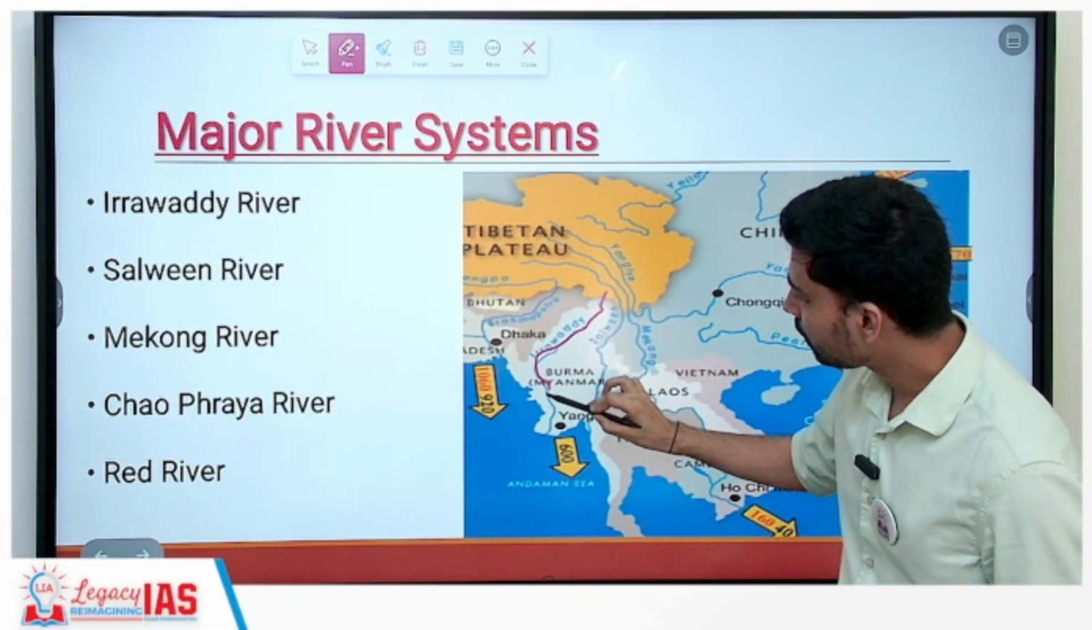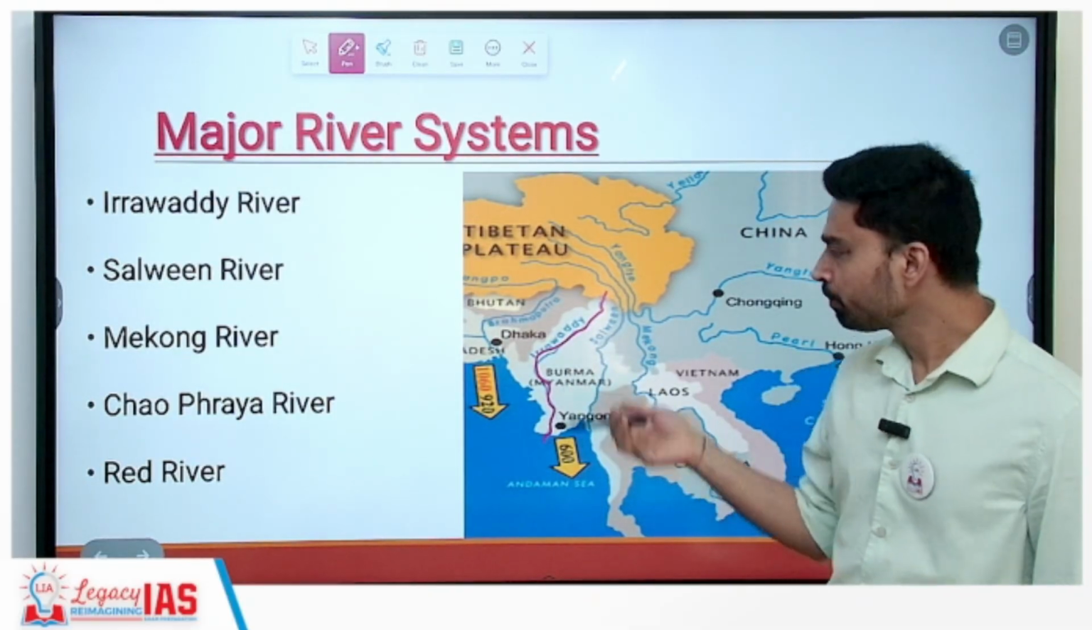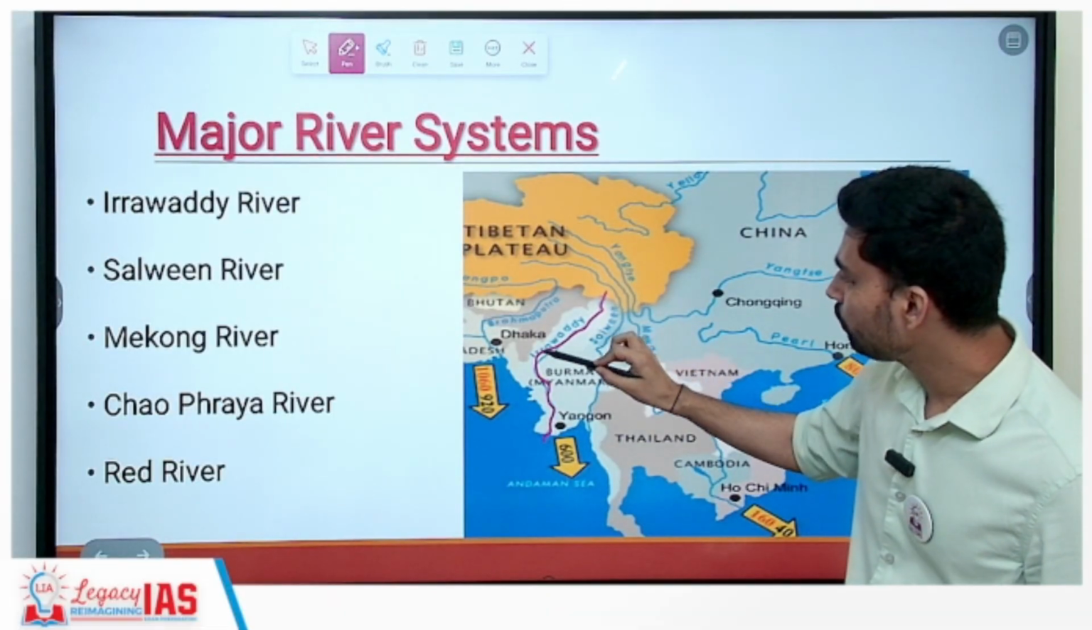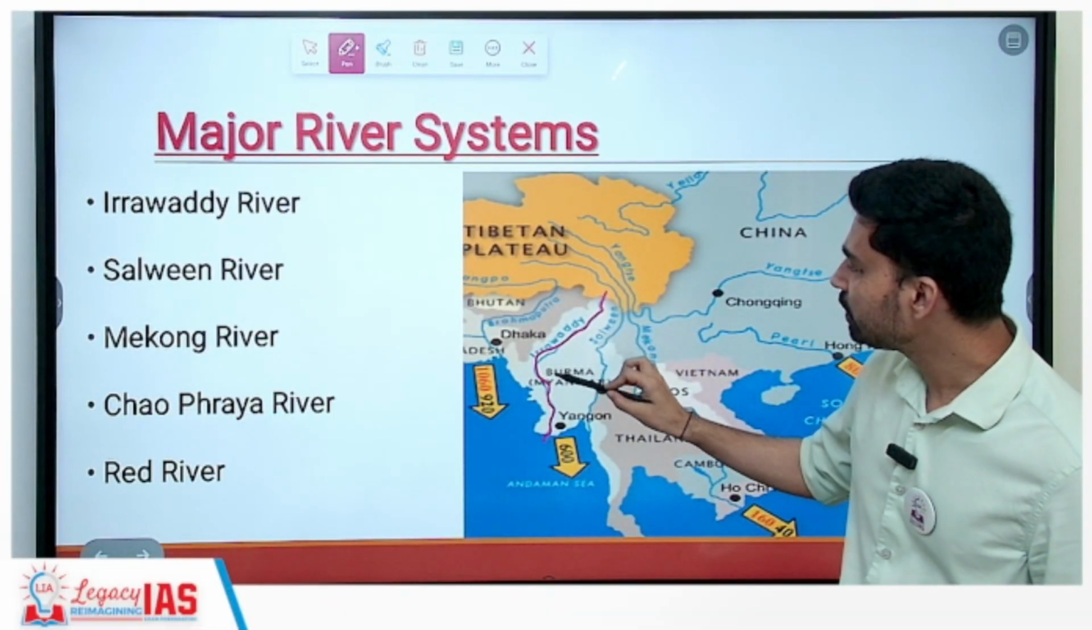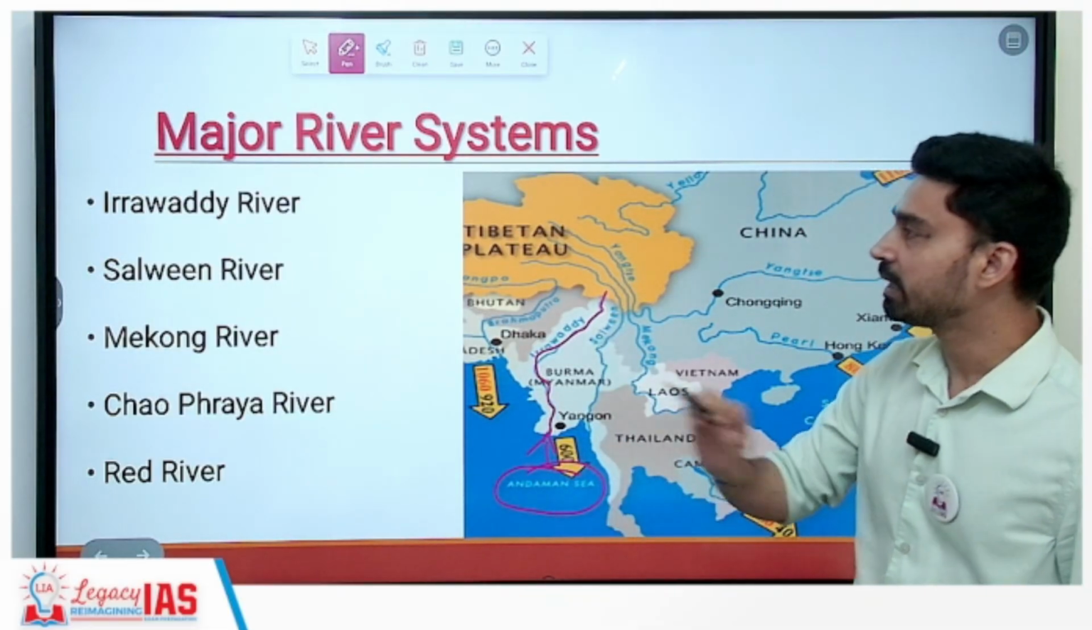So it flows across Myanmar. The old ancient name of Myanmar, as you know, was Burma. Sometimes in the map you will see it is also written as Burma. So it's the same. So the Irrawaddy flowing through Myanmar, as you can see, flows through the entire central region of Myanmar and then finally drains out in what we can call the Andaman Sea.